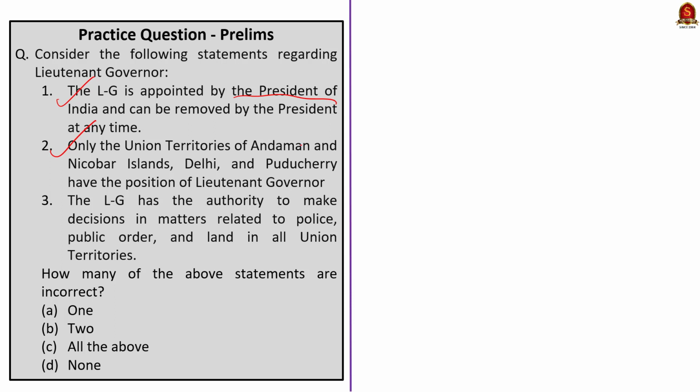The second statement is also correct. Union Territories of Andaman and Nicobar Islands, Delhi and Puducherry have the position of Lieutenant Governor. Now the third statement is incorrect here because the special authority of Lieutenant Governor over police, public order and land is specific to Delhi under the Constitution and does not automatically apply to all Union Territories. So here the correct answer for the question is option A, only 1.